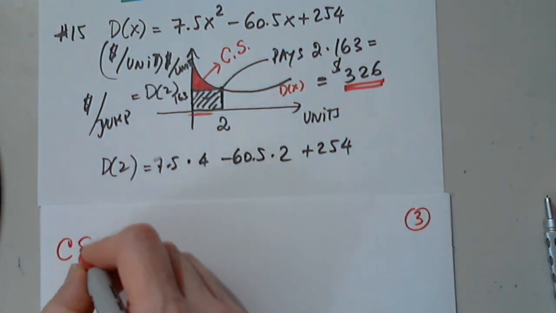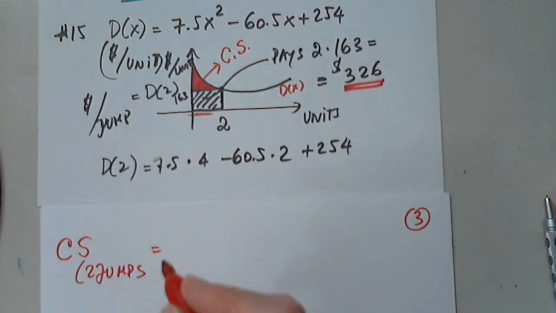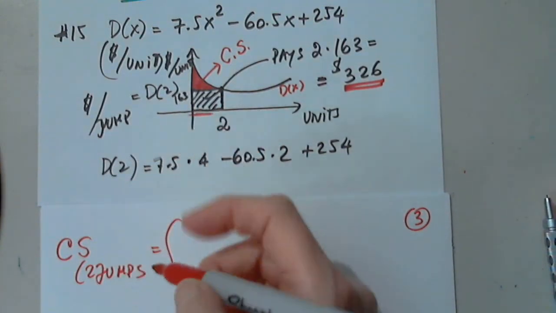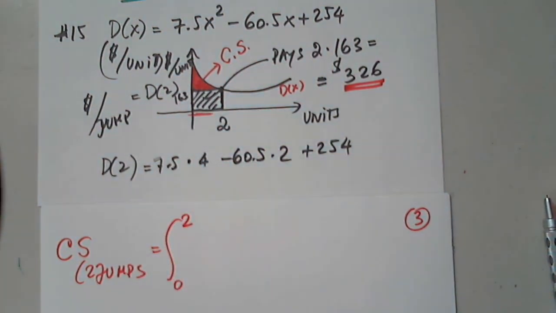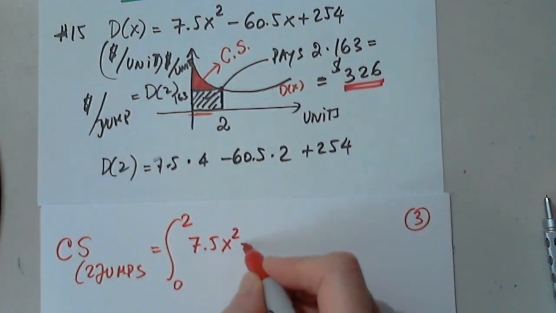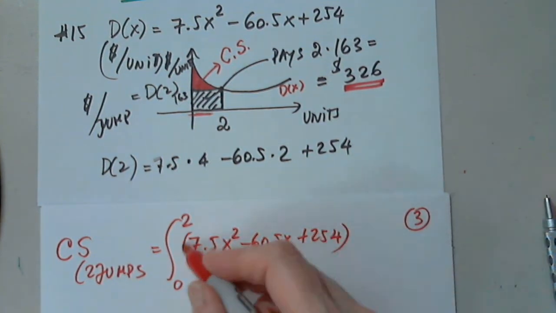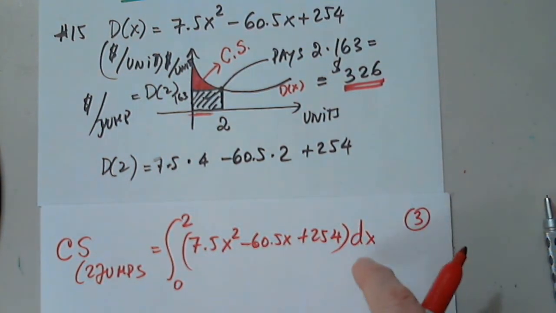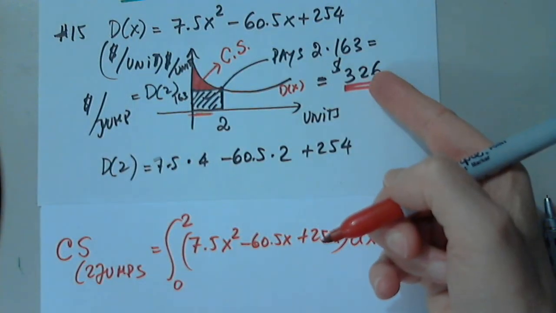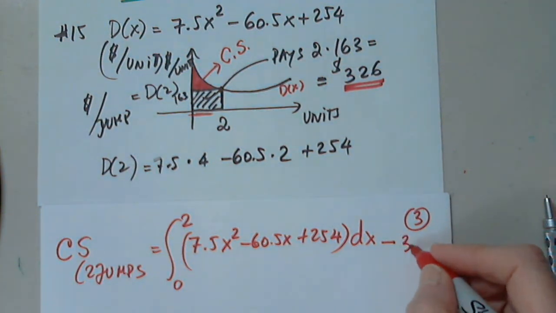So the consumer surplus for 2 jumps is the integral from 0 to 2, as we did in chapter 4, of 7.5x squared minus 60.5x plus 254, of course, dx, mandatory, minus this area. Okay? Any questions?